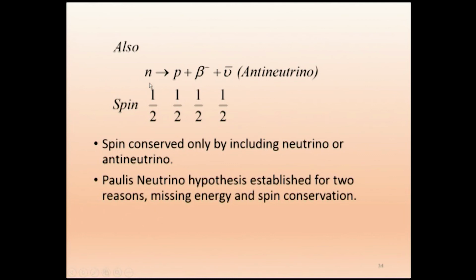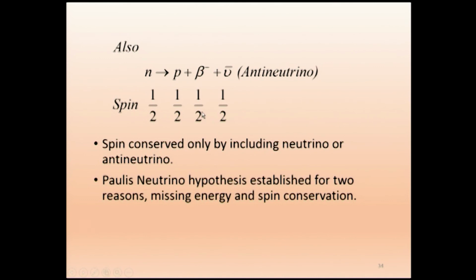Now, if we take spin into account, the spin is 1/2 here, because neutron is a spin-1/2 particle, proton is a spin-1/2 particle. This is the beta minus particle, that is like an electron, a spin-1/2 particle. If you do not include the neutrino, this side is 1/2 and this side is 1/2 and 1/2, so it can be either a parallel or anti-parallel combination. It will take 0 or 1, so this side is 1/2 and that side will be either 0 or 1, which violates spin conservation. Therefore, he included the neutrino and said that the neutrino should have spin 1/2, only then is spin conserved.